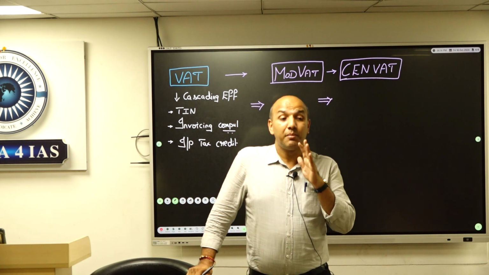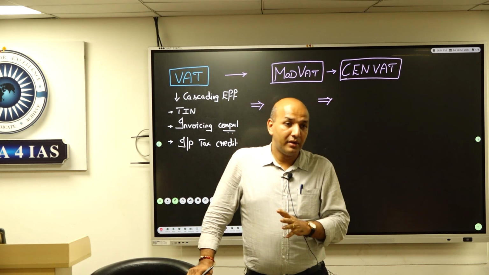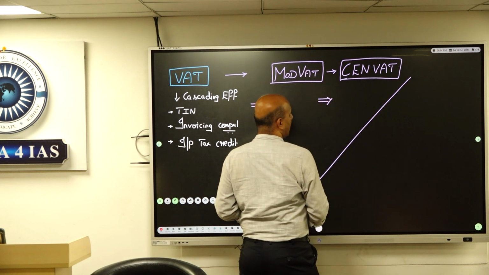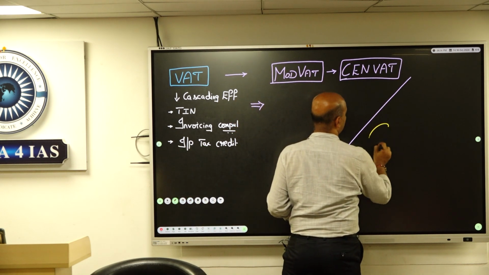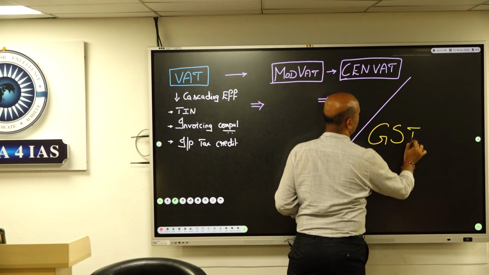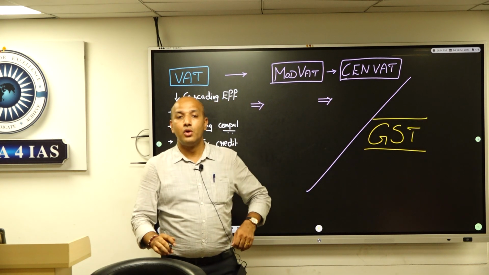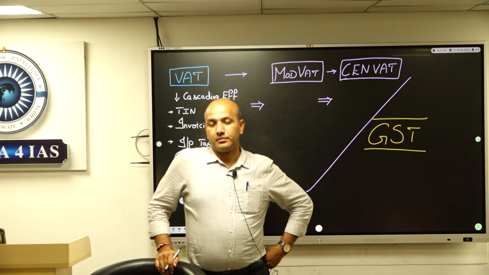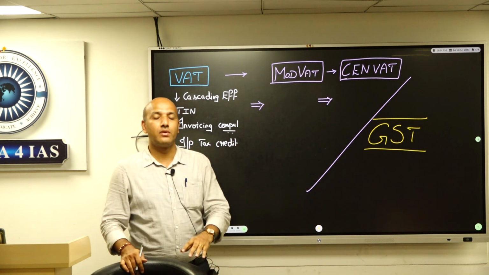Keeping all this in mind, and a long pending demand, we introduced the much necessary reform, and that reform is the idea of GST, or goods and services tax. So this, in a simple idea, is the evolution of GST.